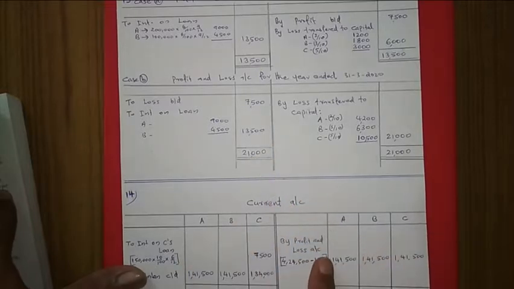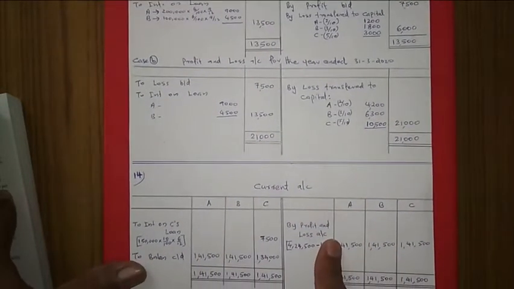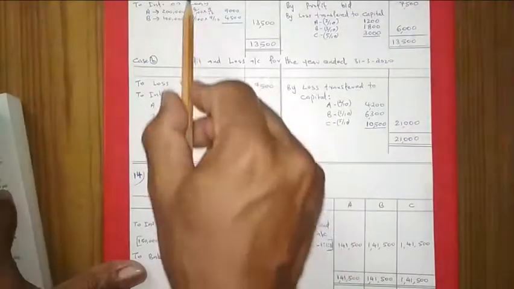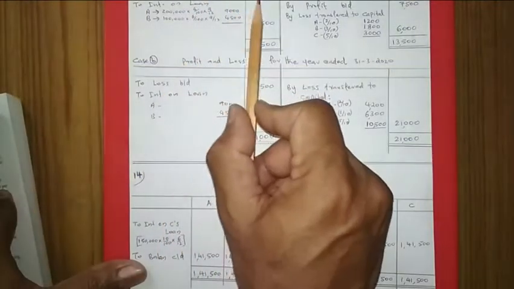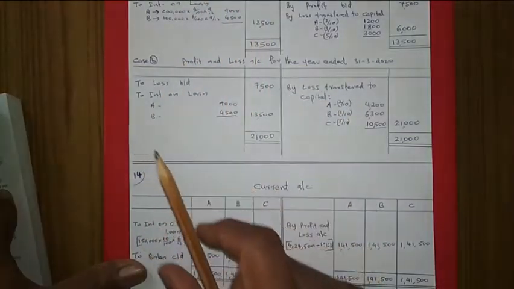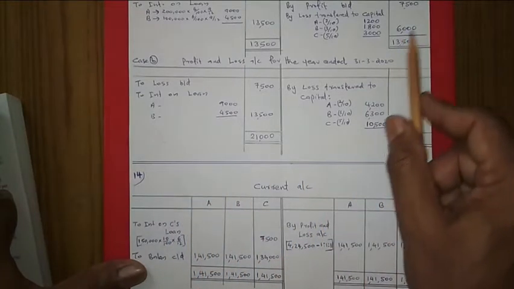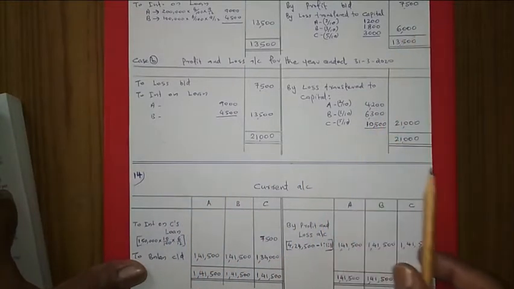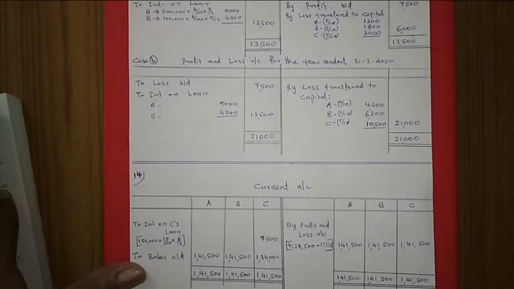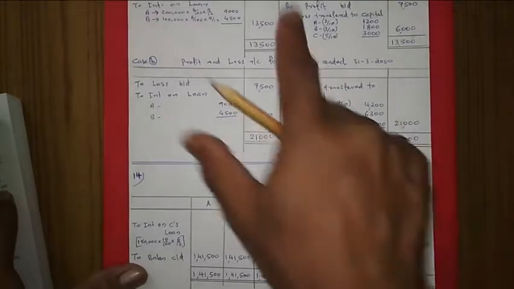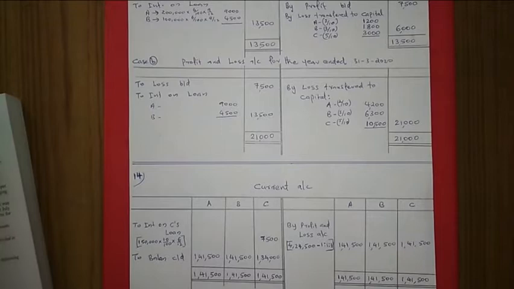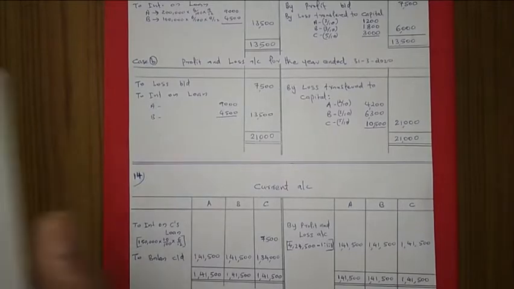So interest on loan is a charge against profit, that is why we prepared a profit and loss account. There is no need of making an appropriation account here, because in both cases a loss is coming, and there is no interest on capital, salary, or commission to the partner. So this is the answer to question number 13. Okay, now we can go to the next question, question 14.